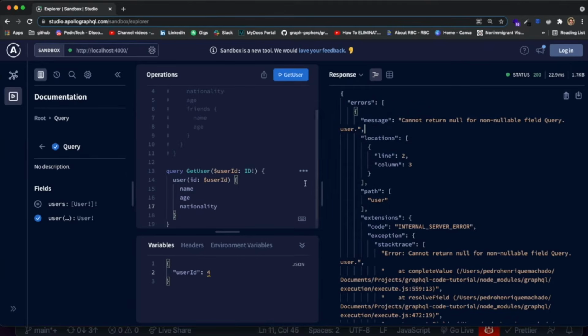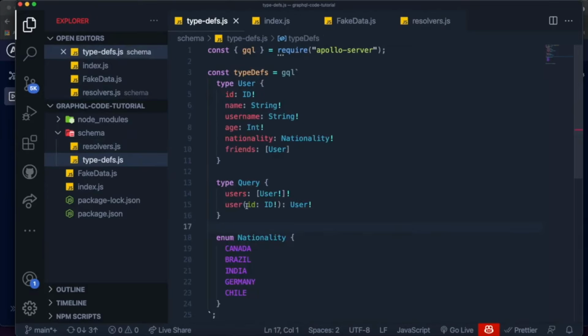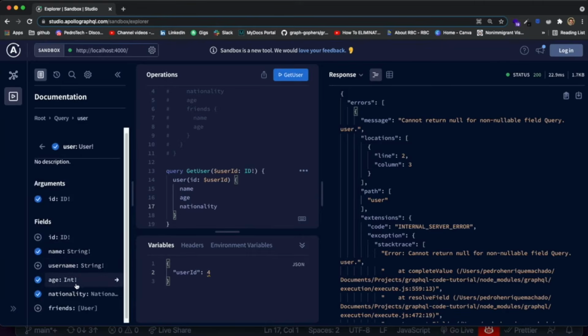I know what the error was. You can see that we defined our type of our argument ID to be equal to ID. And the type ID in GraphQL can either be a string or a number. If you click on this over here, it doesn't even give us an explanation, but yeah, ID should be either a string or a number.